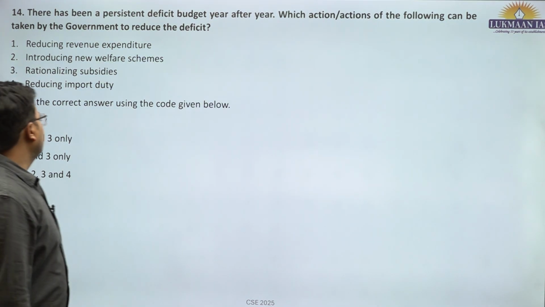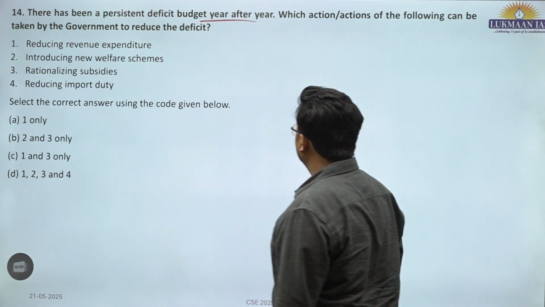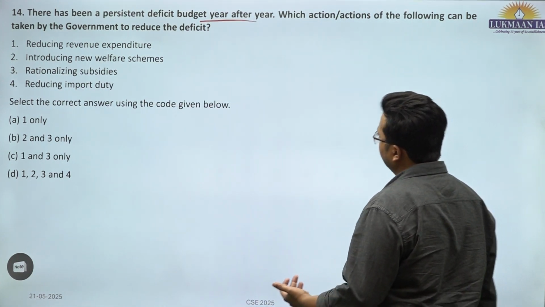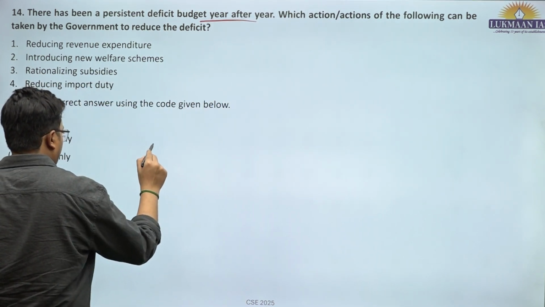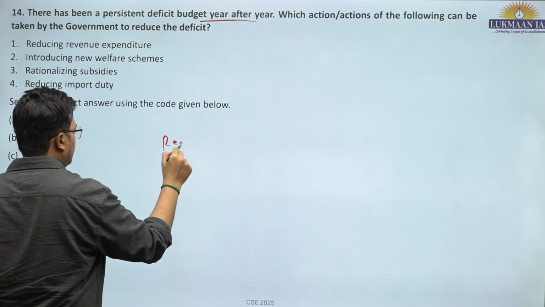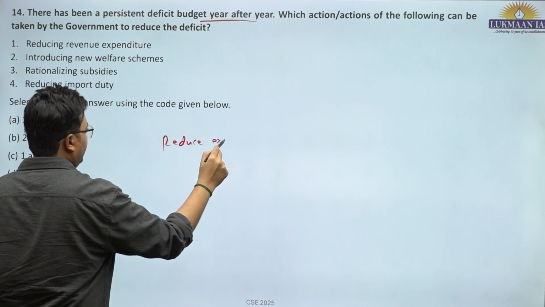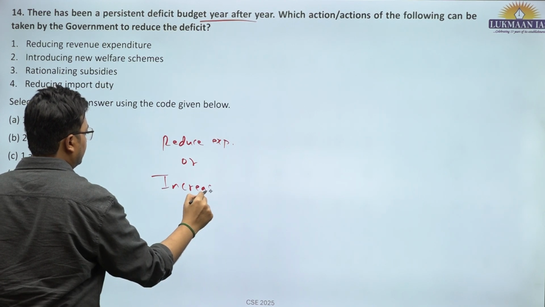Now there is a condition, there has been a persistent budget deficit. Okay, this is an established thing year after year. Which action or actions of the following should be taken by the government to reduce the deficit? So it should reduce expenditure or increase revenue.